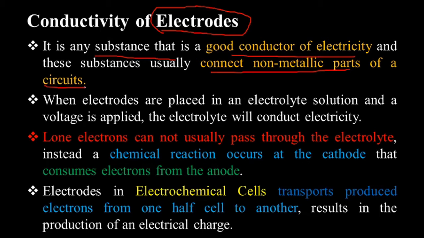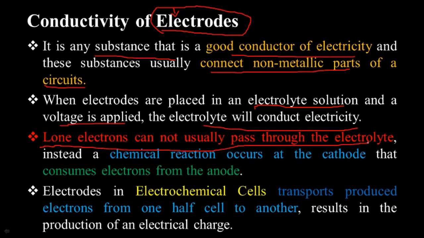That is, when two ionic solutions are there, they cannot easily conduct the electric current if we are not putting the electrode in that ionic solution. So this is the substance which has the ability to conduct electricity, and that is called the electrode. When the electrodes are placed in electrolytic solution and voltage is applied, the electrolyte will conduct the electricity. Lone electrons cannot usually pass through the electrolyte.